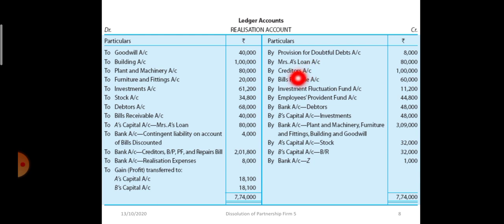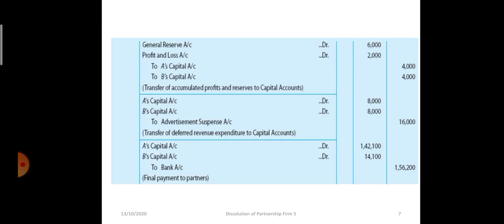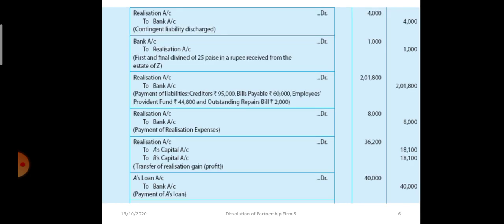the liabilities, creditors were paid at a discount of 5%. So 5% of 1 lakh is 5,000 rupees. So when we paid them, it was 95,000 rupees. Similarly, bills payable was settled, no information is given. So all of them are paid together. The entry for that is passed here.